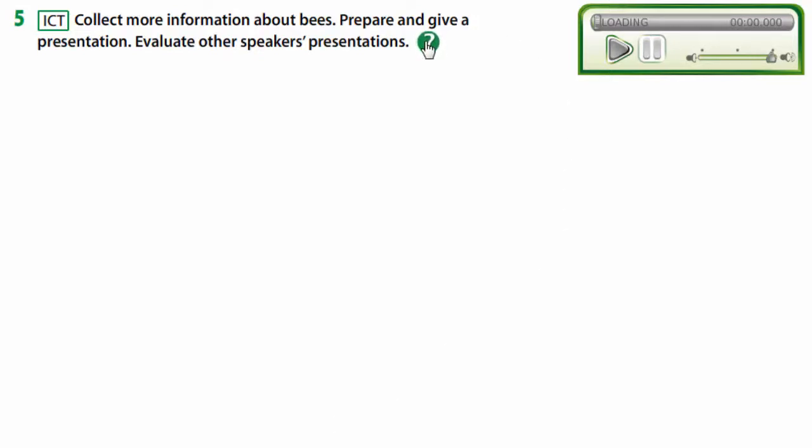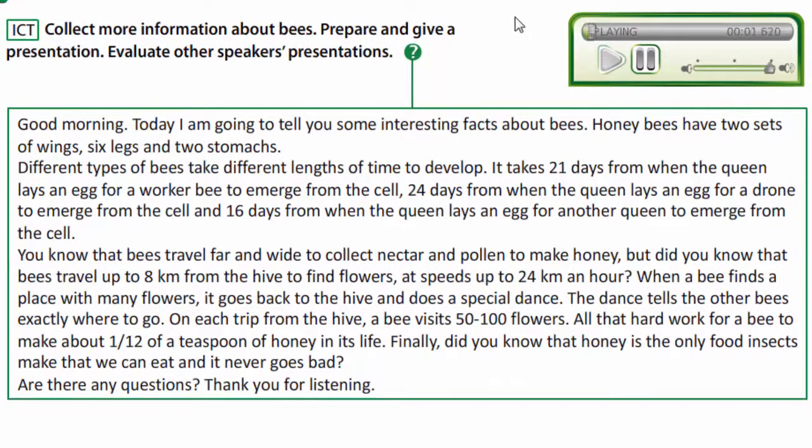Listen to the model. Good morning. Today I am going to tell you some interesting facts about bees. Honeybees have 2 sets of wings, 6 legs and 2 stomachs. Different types of bees take different lengths of time to develop. It takes 21 days from when the queen lays an egg for a worker bee to emerge from the cell, 24 days for a drone to emerge from the cell, and 16 days for another queen to emerge from the cell.